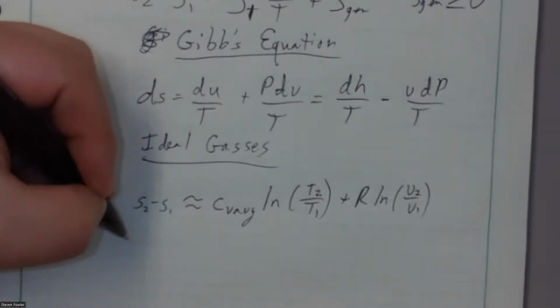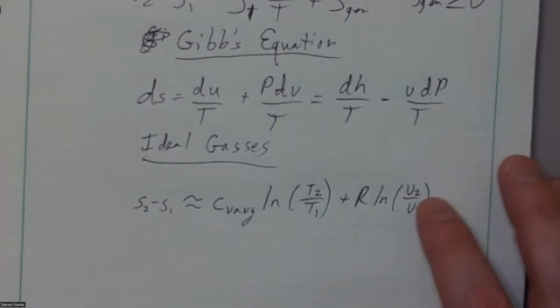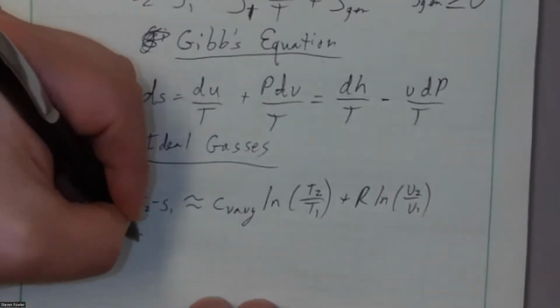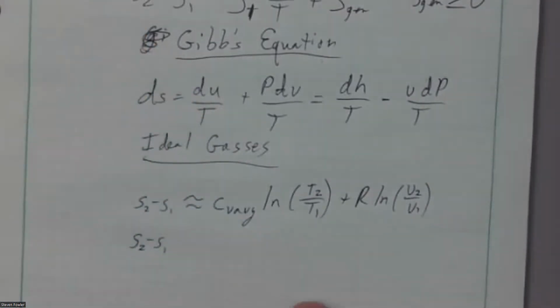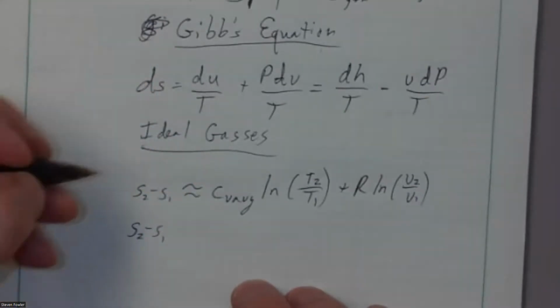We could also use it, and by the way, this form works pretty well if I've got a closed system where I'm probably going to know those volumes or the specific volumes easily. I can use it for control volume, if I've got mass flowing through it, if I can get to the specific volumes easily. Most of the time, if I'm dealing with a control volume, I'm probably going to use this other form that uses pressures. They're both true, they're both valid.